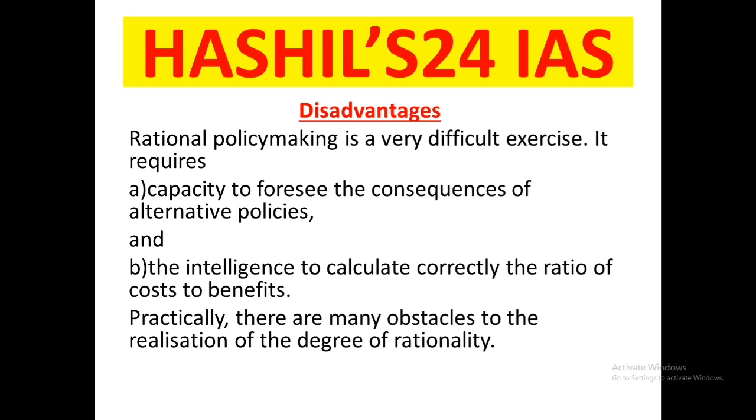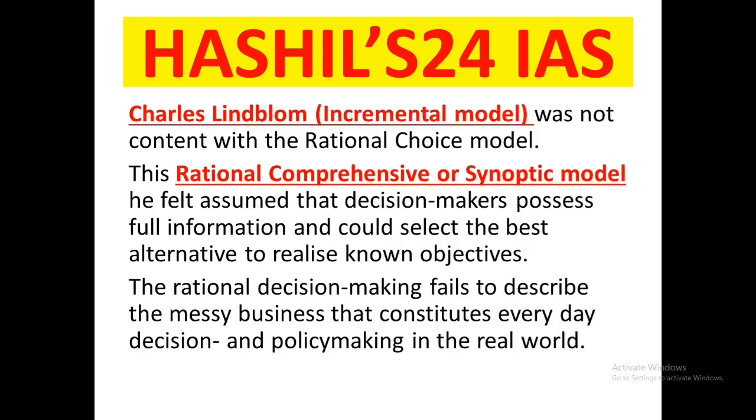As we know, a policymaker formulating rational policy is choosing one best option among the alternatives. So he requires the capacity to foresee the consequences of alternative policies and the intelligence to calculate correctly the ratio of cost to benefit. That means he must be doing cost benefit analysis. Practically, there are many obstacles to realization of this degree of rationality.